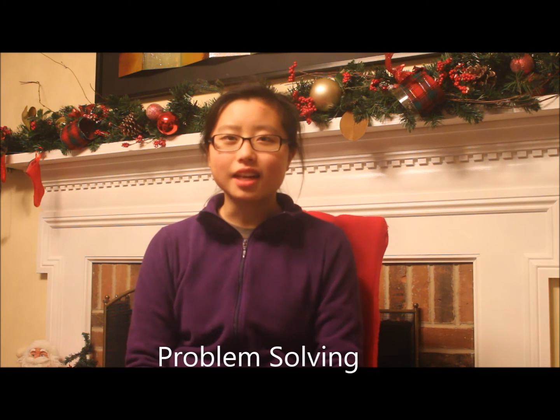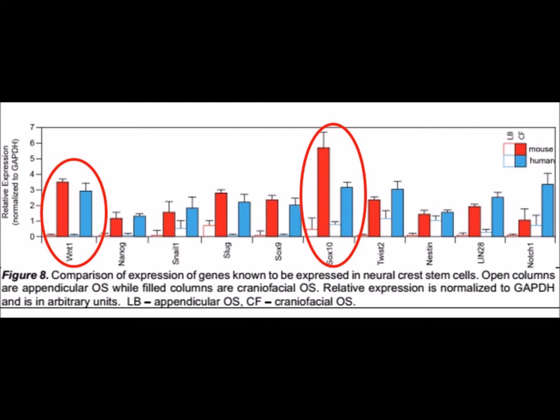I hypothesized that primary craniofacial OS tumors do arise from neural crest stem cells, using laser capture microdissection of immunohistochemically labeled cells, a technique previously utilized by past studies to examine other tumors. To test the hypothesis, I will use lineage fate mapping to mark cells of neural crest stem cells at distinct times of development. WET1 and SOX10 are the hypothesized best markers since the two genes are still expressed after development.